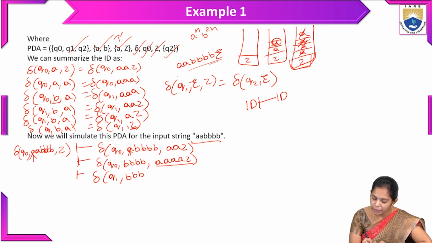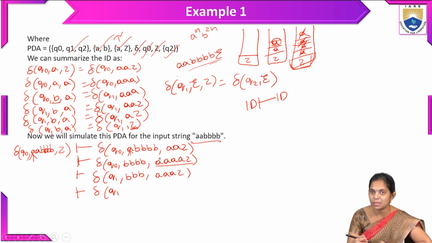So whenever the input symbol B is there, we have to read the A and we have to pop the A. Popping means we have to remove this A and write the remaining stack symbols. So here, in the turnstile notation of Q1, how many B's are there?